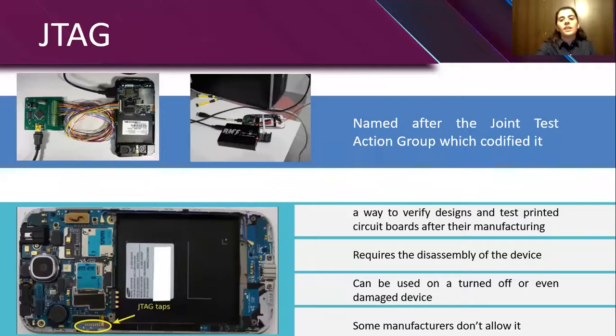The JTAG technique is named after the Joint Test Action Group, which codified it. It's a way to verify design and test printed circuit boards after their manufacturing. We can use it to extract data even if the phone has a lock screen. It will require the assembly of the device though, but can be used even on a damaged device. But this method is not allowed by some manufacturers.